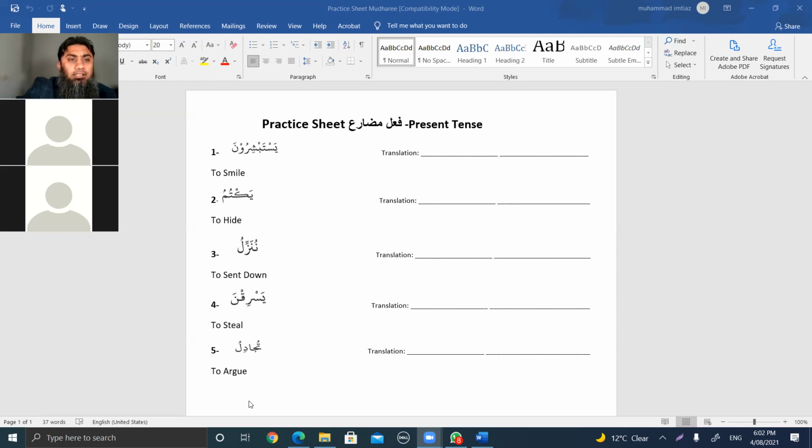Those people who joined late, today we are doing Fail Mudare practice. Inshallah, all 5 examples are regarding Fail Mudare. We try to identify for each one which cell it belongs to in the Mudare chart. And why is it important? It is important to know the person, number, and gender of the pronoun. If you have any question about this, you can unmute yourself and ask. And by the way, if you have any question regarding yesterday's class, you can ask that as well.